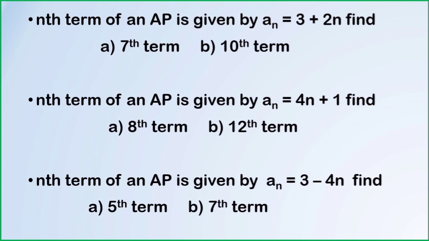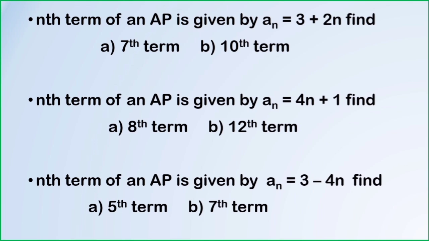In the same way, I have given a few similar questions. Given the nth term an equals 4n plus 1, we should find out the 8th and 12th term. And one more question, given the nth term an equals 3 minus 4n, we should find out the 5th term and 7th term. These are a few simple questions which you can expect for 1 mark in the exam. Take a book, note down these questions, and try to solve them.